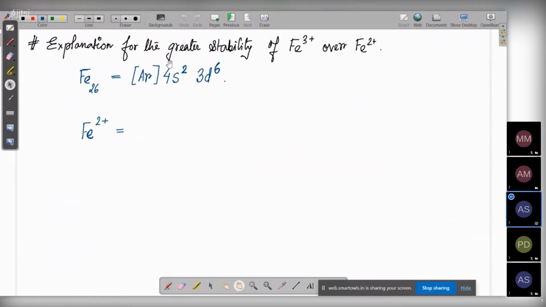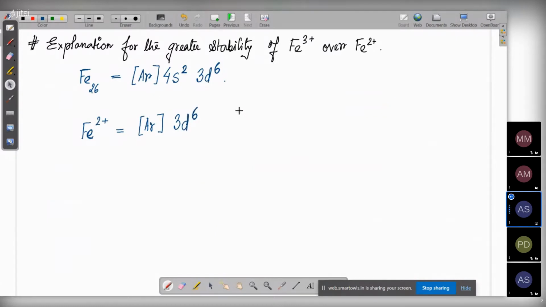Okay. So that way, the Fe2+ configuration is going to be: 2 electrons will be given out from the 4s orbital, so it is going to be argon 3d6.